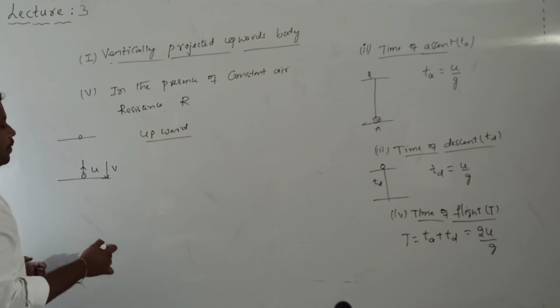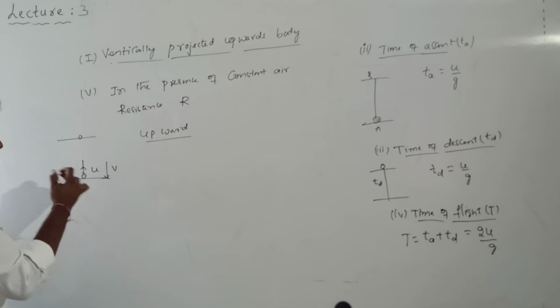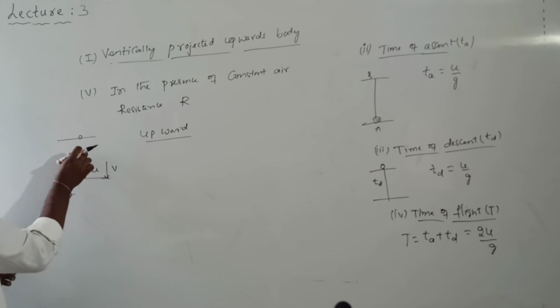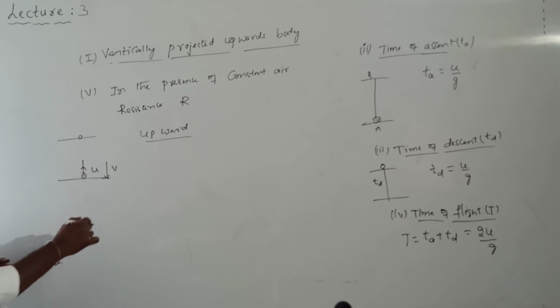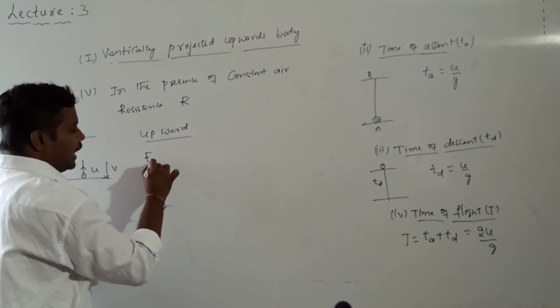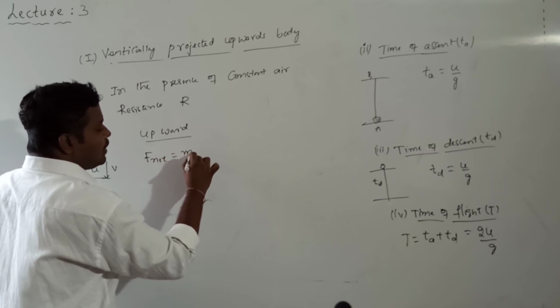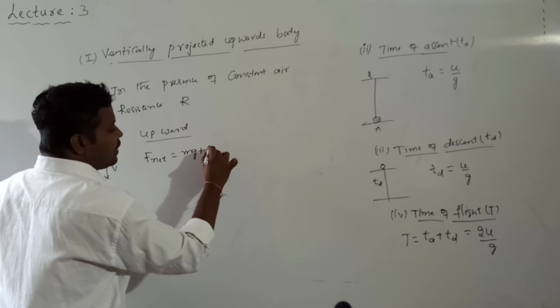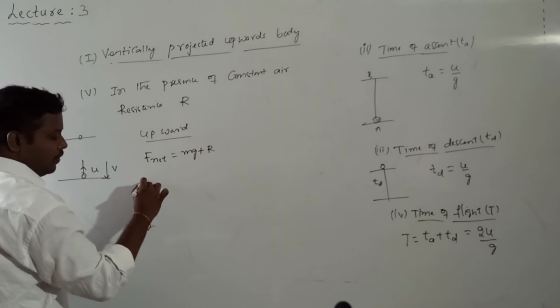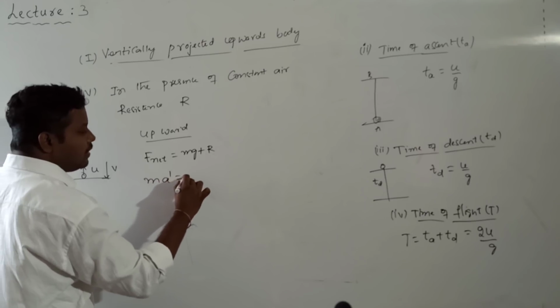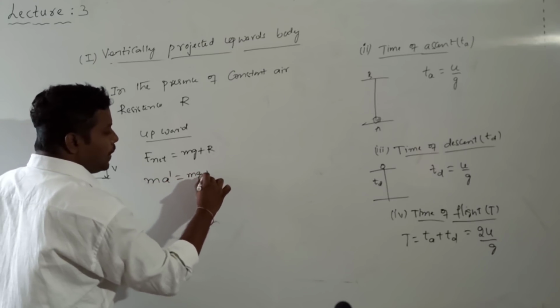When a body is going up, which forces oppose the motion of the body? Air resistance will oppose the motion, and gravity. So the weight of the body is also acting in the vertically downward direction. So the net opposing force acting on the body is given by the gravitational force mg and also the air resistance r. According to Newton's second law, we get m a dash is equal to mg plus r.